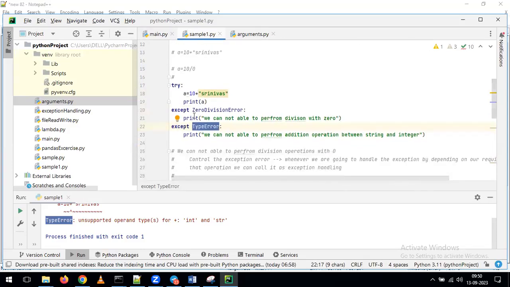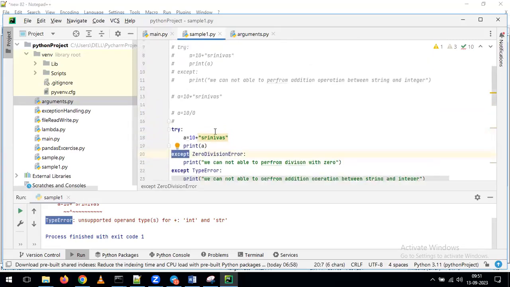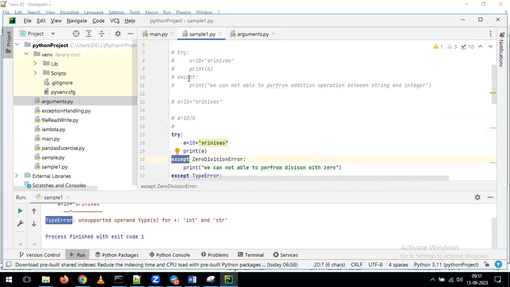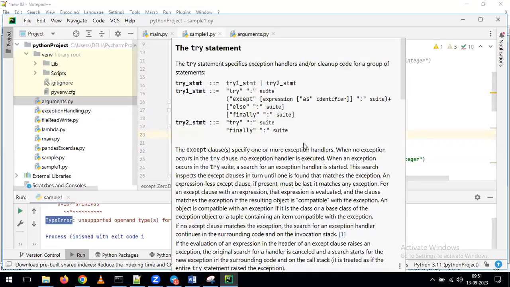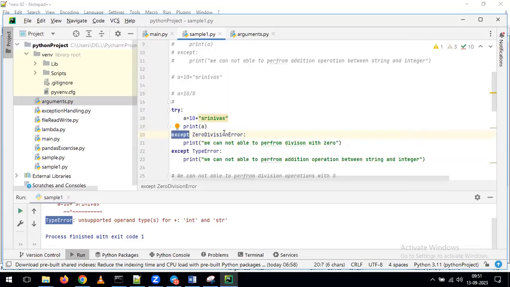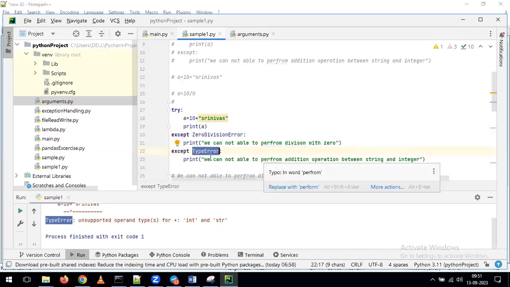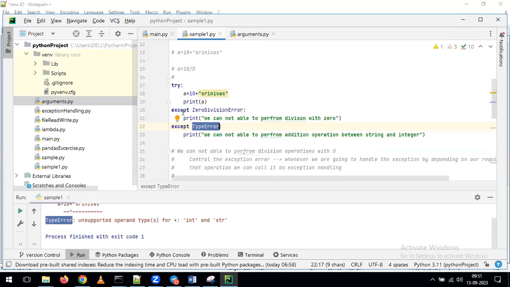Indirectly, by using the except statement, you can handle any kind of error depending on the requirements. Earlier, we gave only except, and after that the print statement. But here, I give the except, and after that I say that if I get this error, do this operation. If I get the type error, then do this operation. That is the way we can control what type of operation you want to perform by using the except.